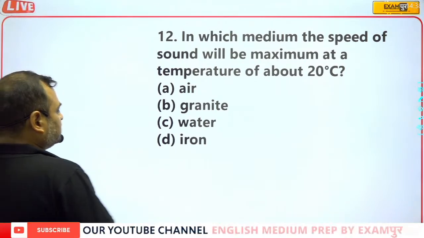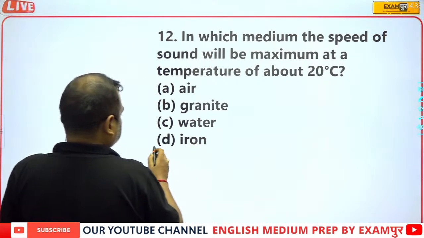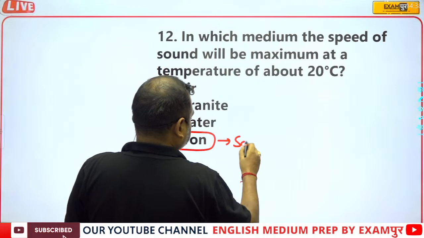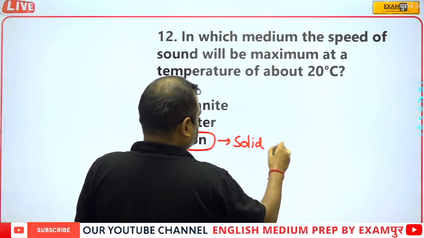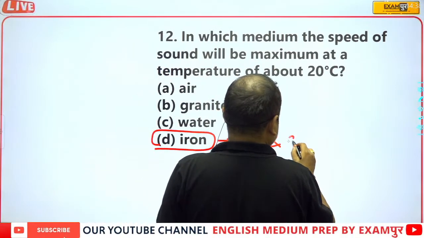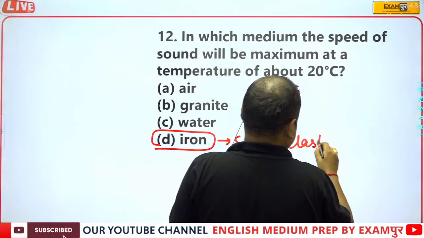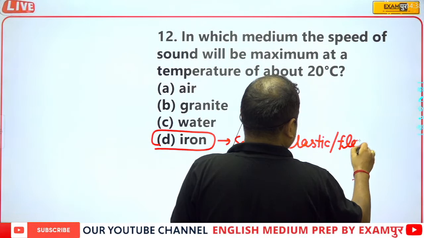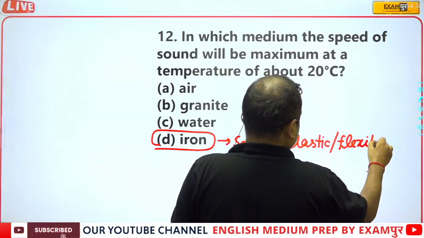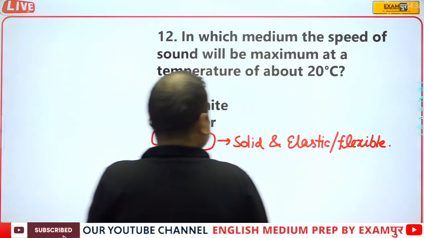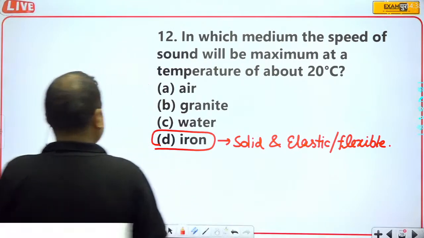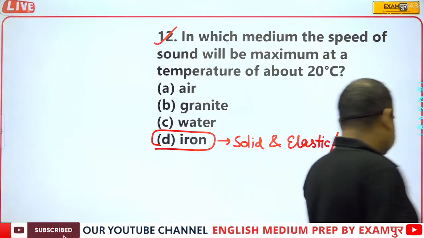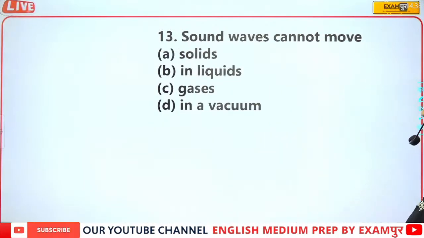Then obviously here you can see that iron will be the correct answer, because this is solid as well as elastic, means flexible. So D part is the correct answer.